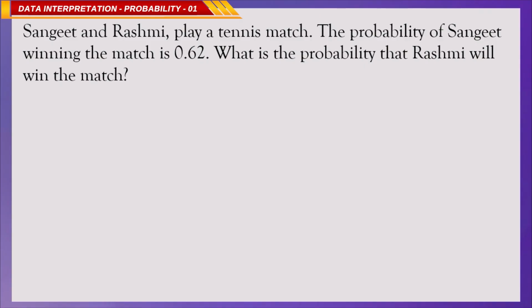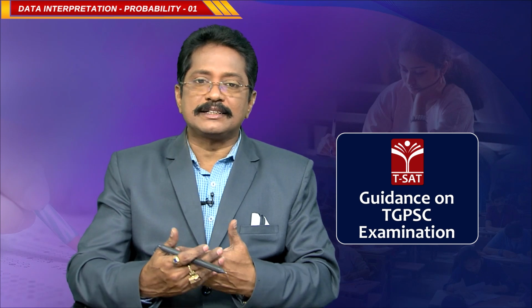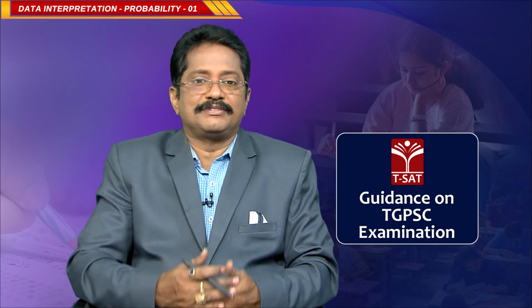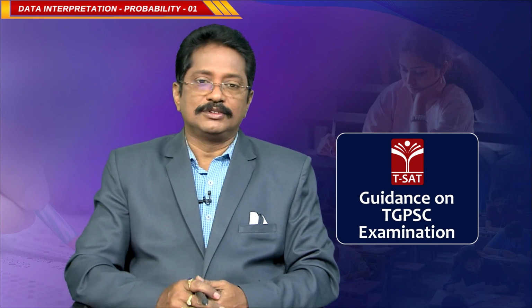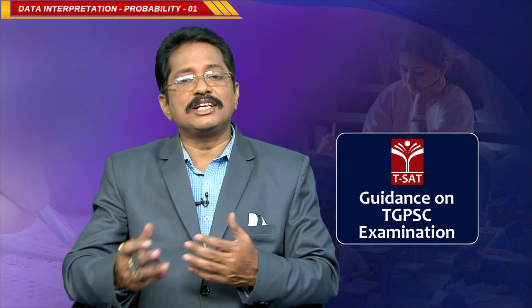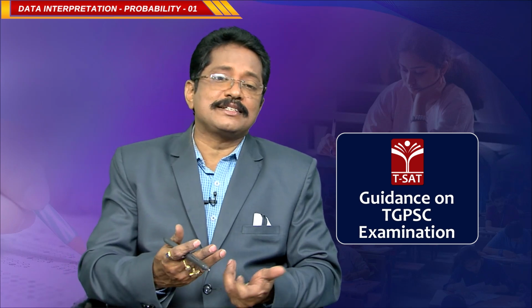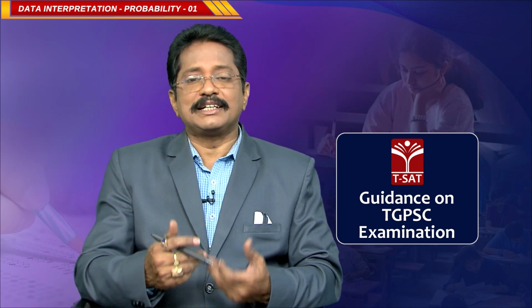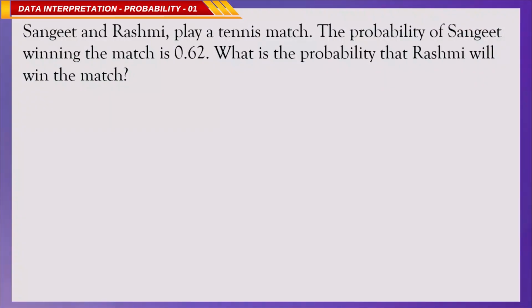So, we have one question, that is Sangeet and Rashmi play a tennis match. The probability of Sangeet winning the match is 0.62. And what is the probability that Rashmi will win the match? When 2 players are playing the tennis match, definitely one will be the winner and the other will be the loser. Correct? So, these 2 are complementary to each other. If one event is E, then the other event is E bar. So, the probability that Rashmi will win the match will be E bar.